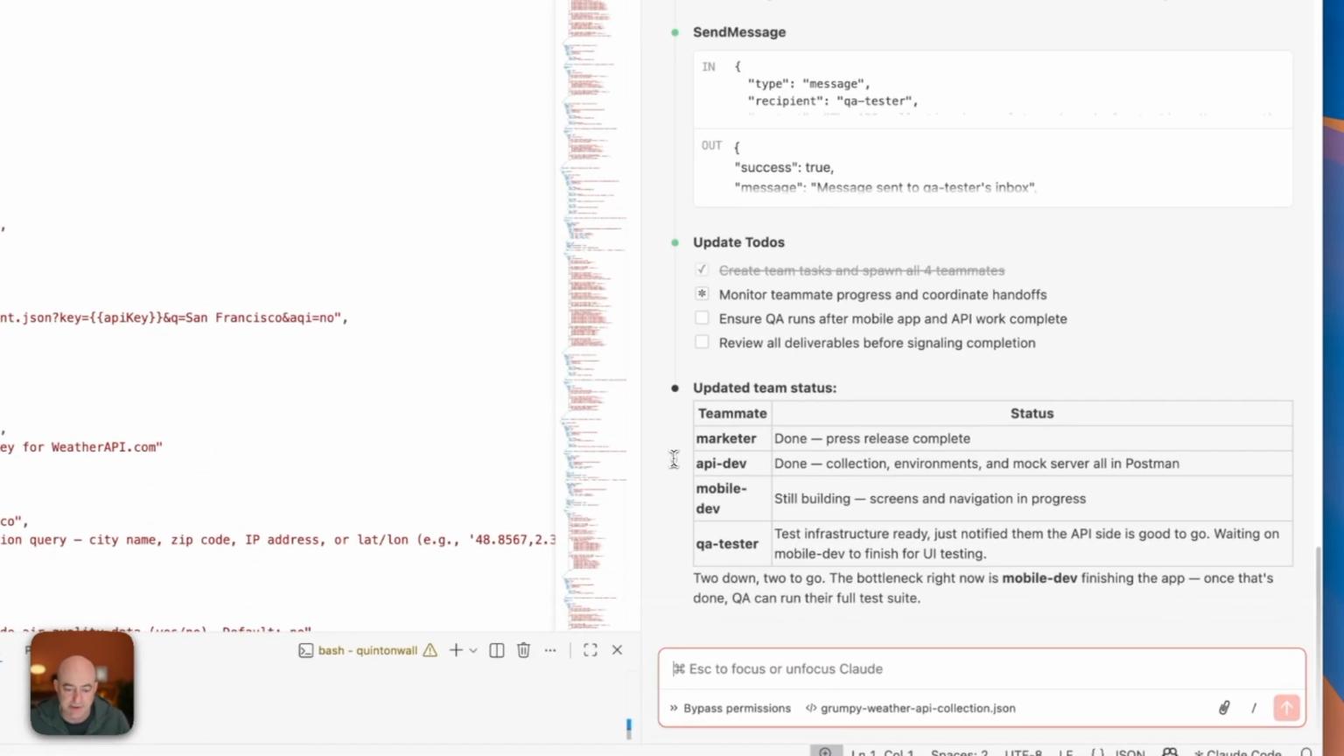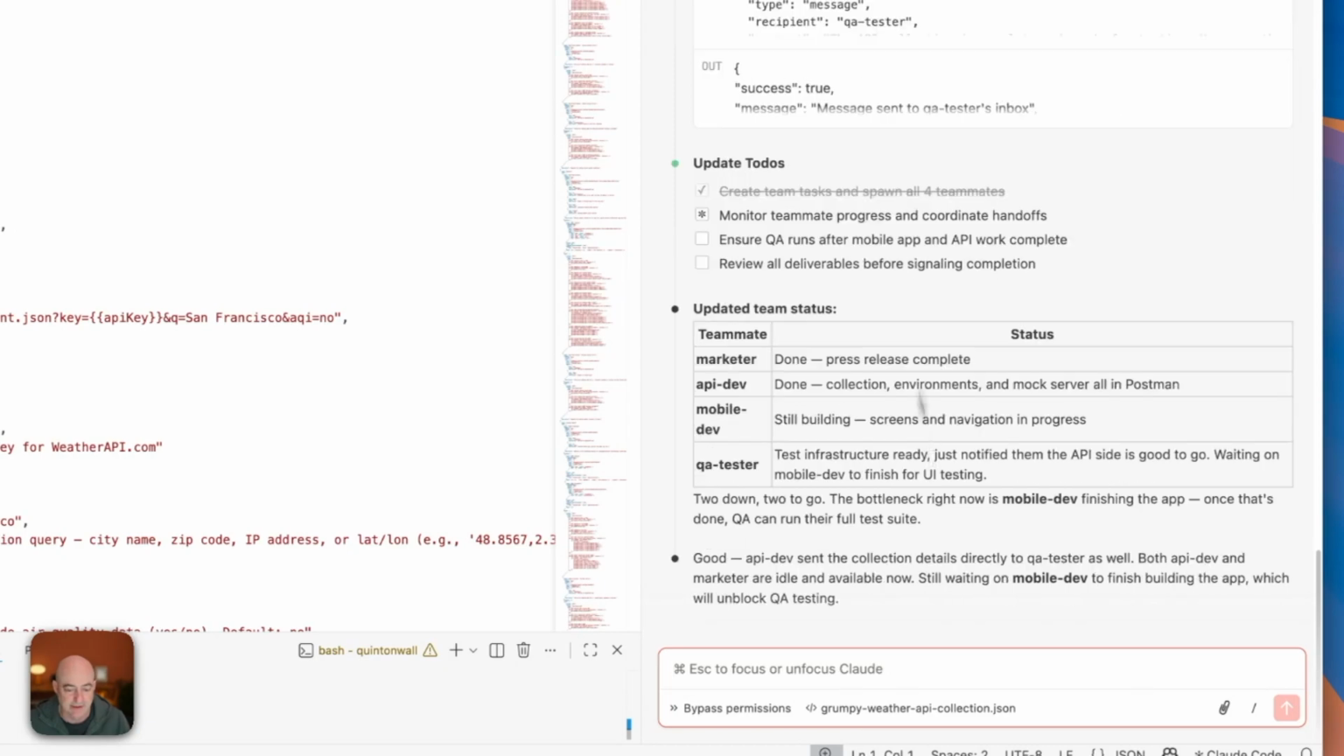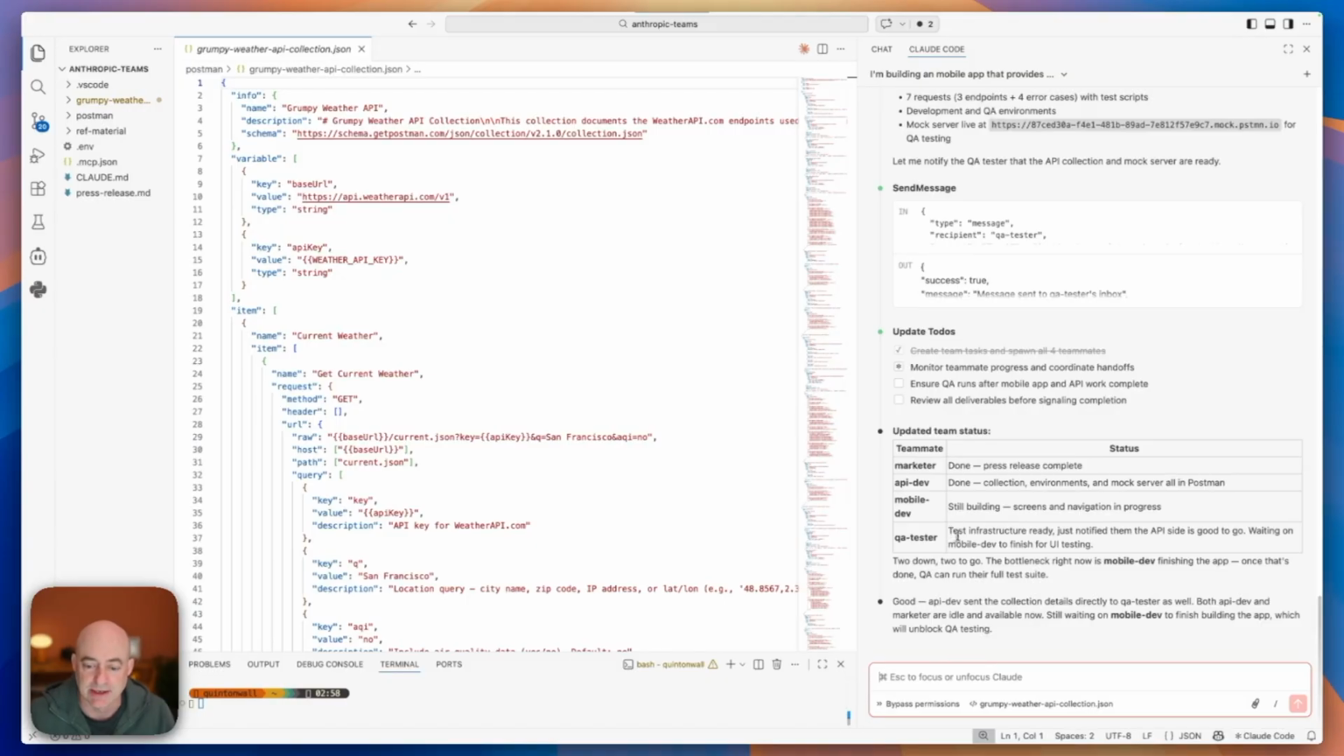Okay, so at this point, our API developer is done. The collections and environments have all been created inside Postman. API dev is now collaborating with the QA tester. So if you remember, one of the things that we said with the QA tester is we wanted to make sure that tester used Postman mock servers for the testing environment, and then in production we can use the real APIs and endpoints as well. It's a great way to develop and make sure you tap into something like a CI/CD process.